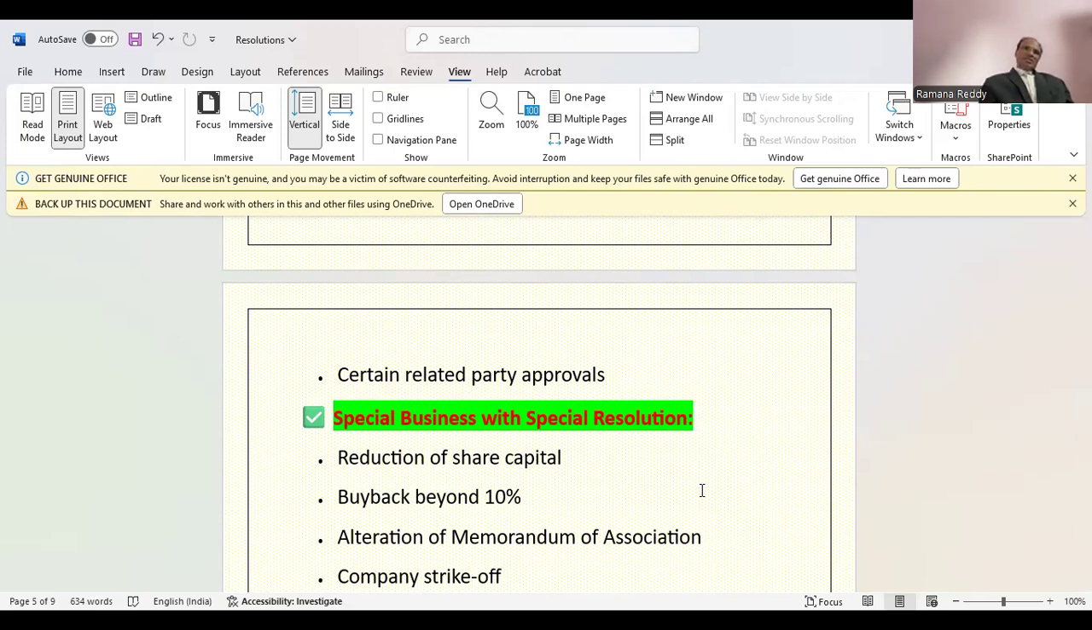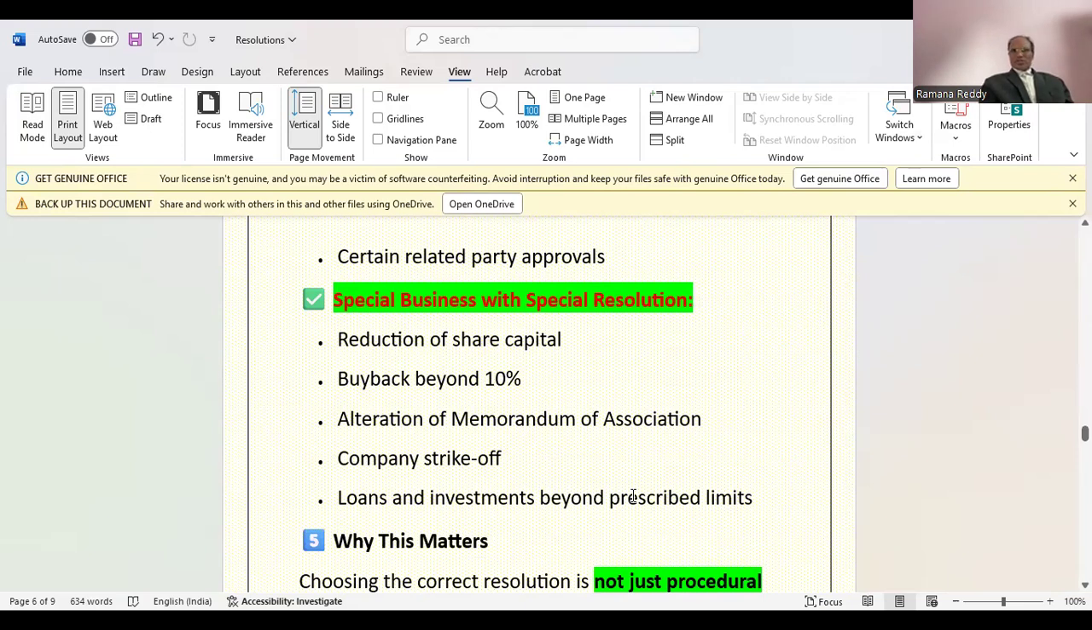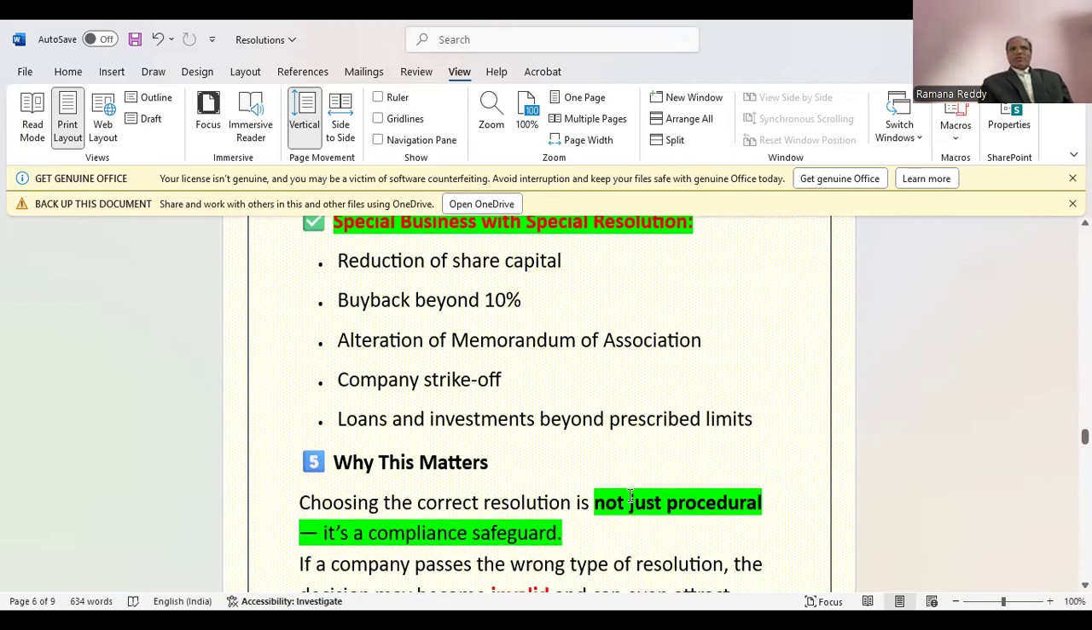And we'll see special business with special resolution. Reduction of share capital, special business, special resolution. Buyback beyond 10%, again special business, special resolution. Alteration of memorandum of association, special resolution, special business. Company strike off, special business, special resolution. Loans and investment beyond prescribed limits, special resolution.